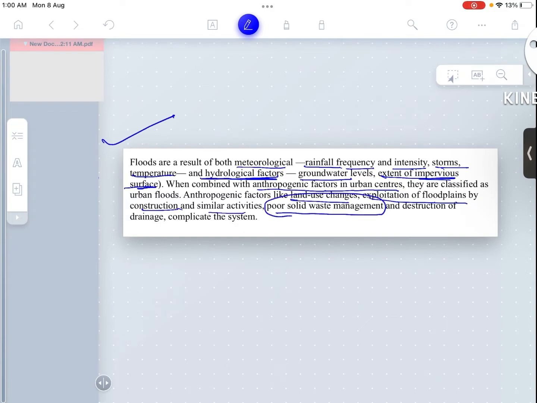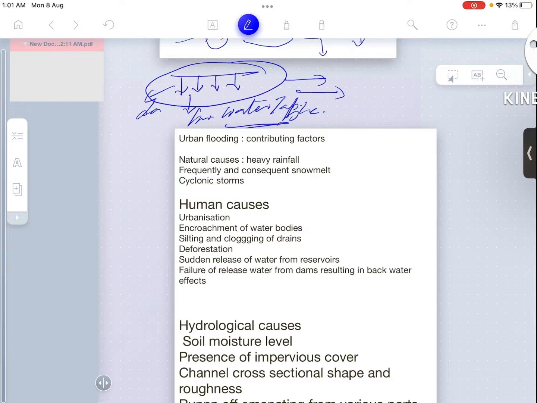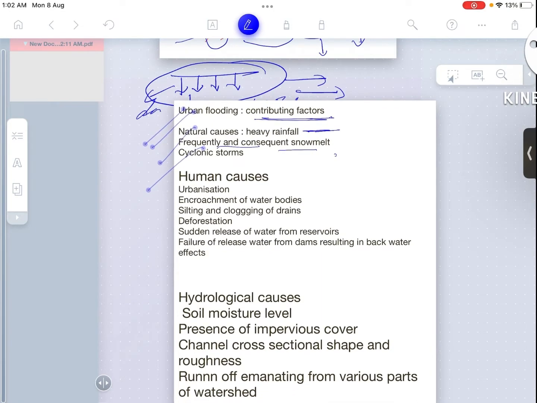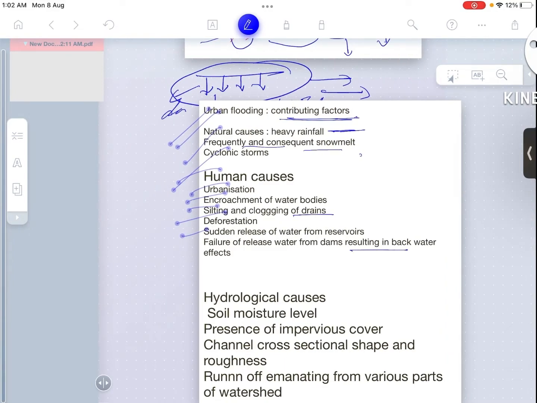This is important, as we say that the dumping of plastics near the riverbeds stops the free flowing channel of the river, and destruction of drainage complicates the system. Next is urban flooding contributing factors. Natural causes, as I have already explained, are heavy precipitation, frequent snow melt, cyclonic storm. And anthropogenic causes are urbanization, encroachment of water bodies, silting and clogging of drains, deforestation, sudden release of water from reservoirs, failure to release water from dams resulting in backwater effects.